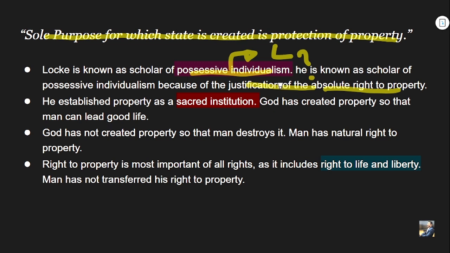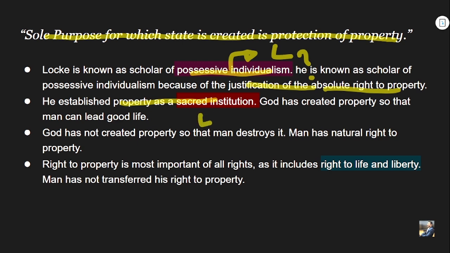And hence he is called the scholar of possessive individualism, because he is favoring the idea of property for the capitalist class, especially, right? He himself belonged to the capitalist class, and hence he is justifying the absolute right to property for the capitalist class. He established the idea that property is a sacred institution, right? It is a sacred institution, property.